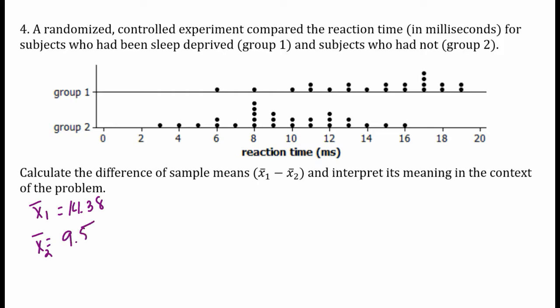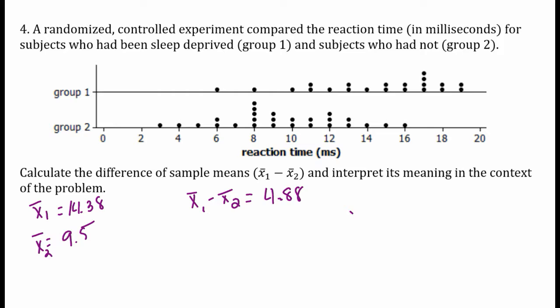So when we compute the difference of sample means, I'm going to do x bar 1 minus x bar 2. I'm going to do 14.38 minus 9.5. 14.38 minus 9.5 gives me a difference of 4.88. What does that 4.88 represent? What is the meaning of this difference of sample means?